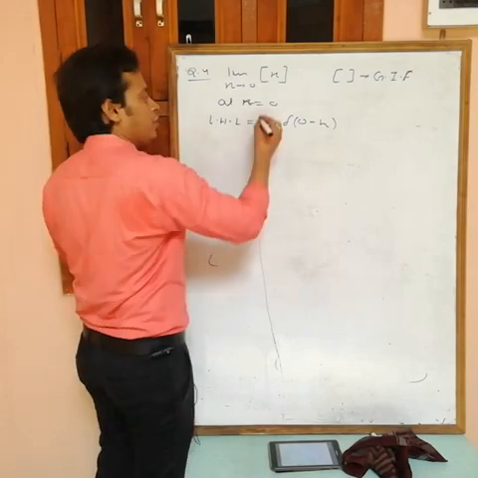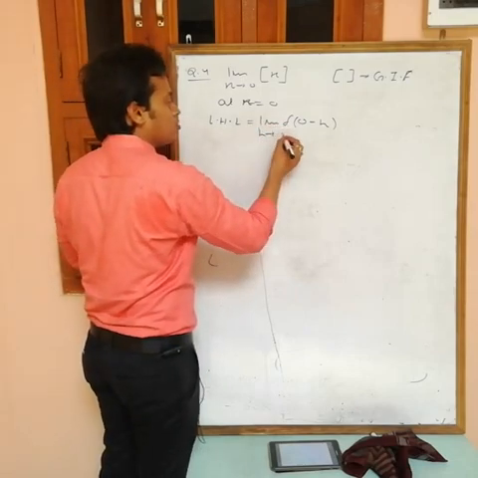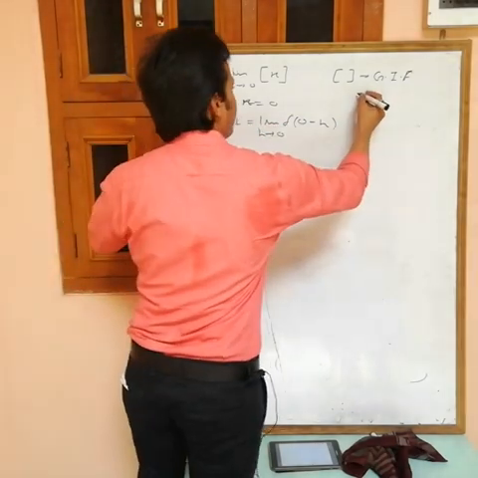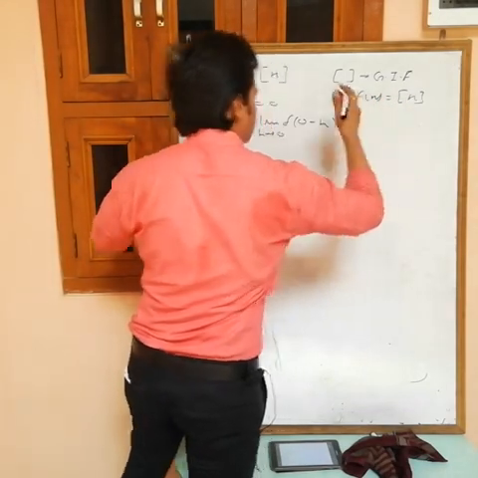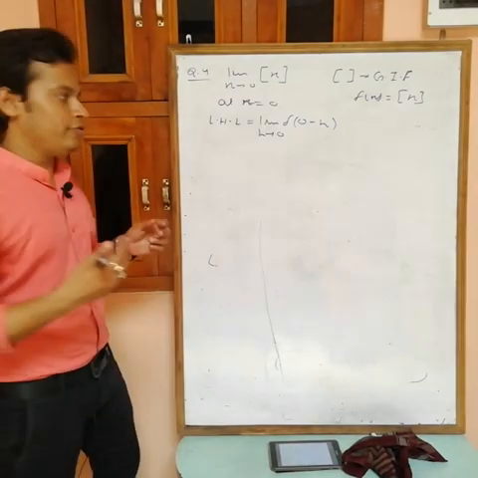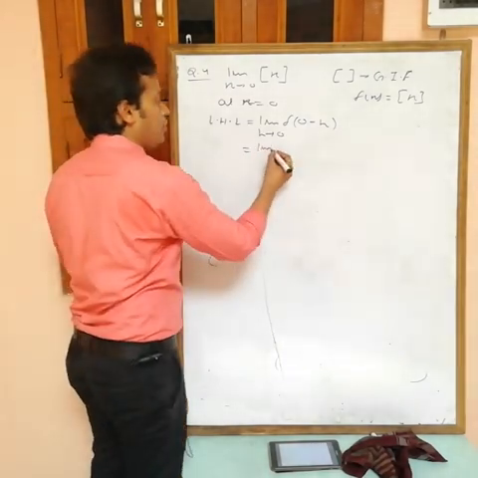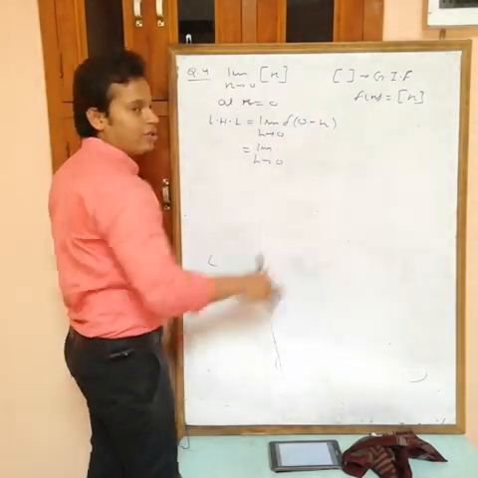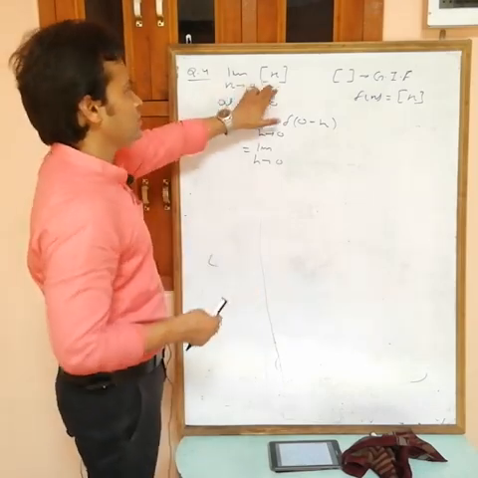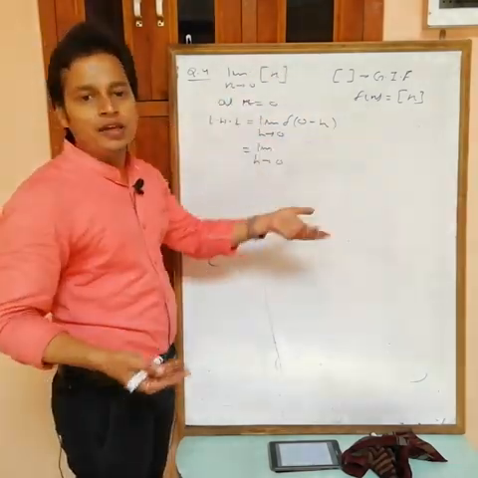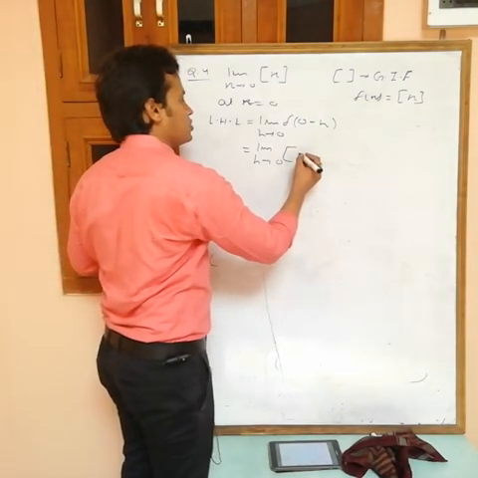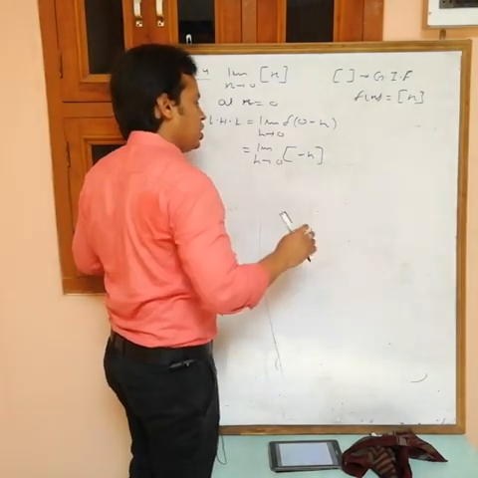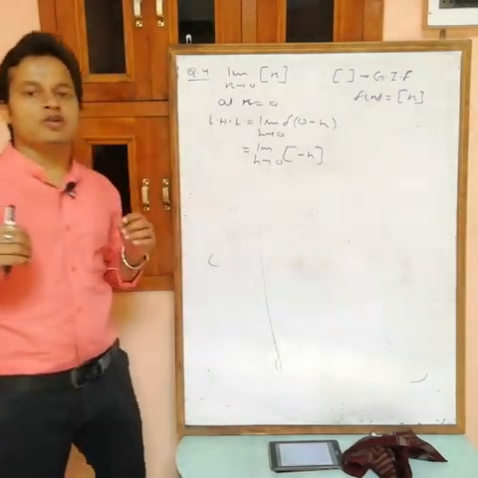Now here we have to write the limit as h tends to 0. Here f(x) is equal to the greatest integer of x. This is the f(x) now. Now find the value: limit h tending to 0 of f(0 minus h), that is f(minus h). Replace x with minus h. Simple, no? So it is the greatest integer of 0 minus h, or minus h. Now can you find the value of the greatest integer of minus h?